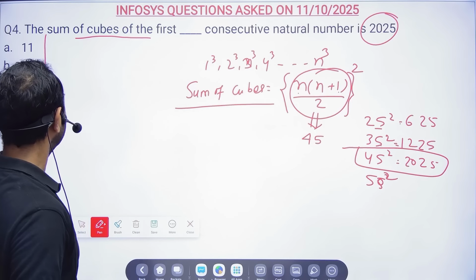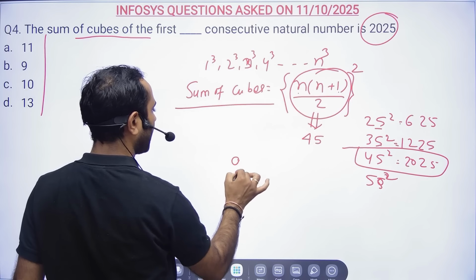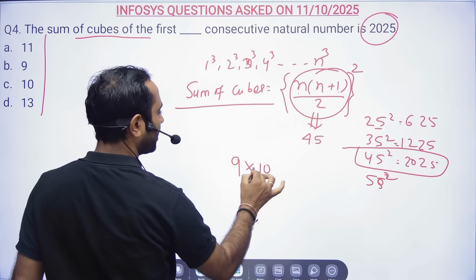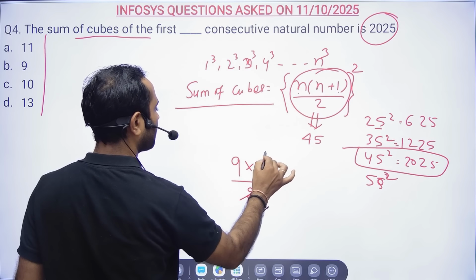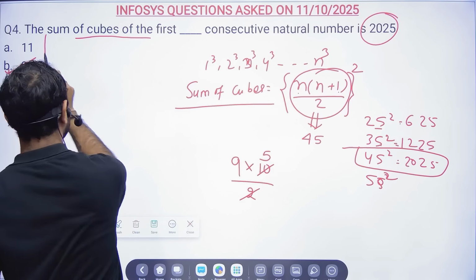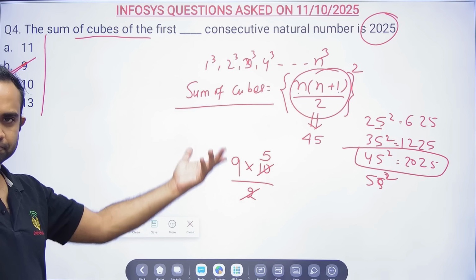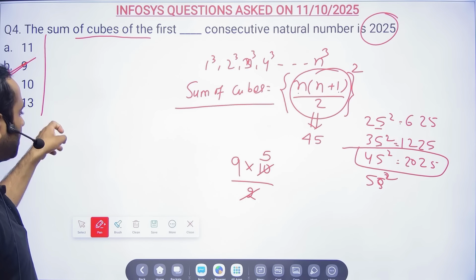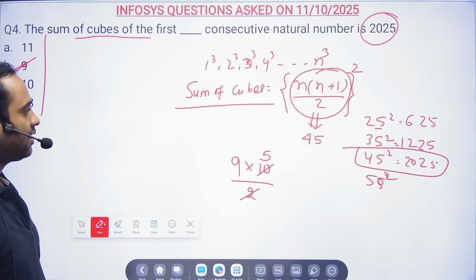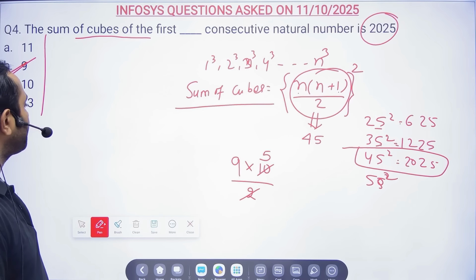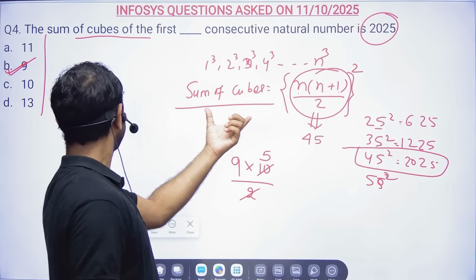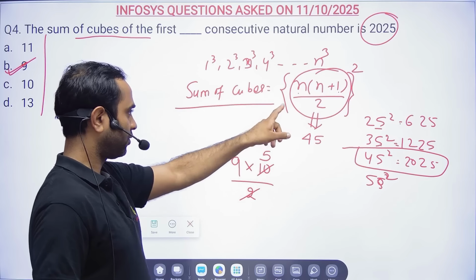So take the values of n from here. If you take n as 9, then 9 into 9 plus 1, which is 10, by 2, is nothing but 45. So it is nothing but the first 9 natural numbers. Otherwise, in the formula, you keep all the options and see that at the end you should be getting this.